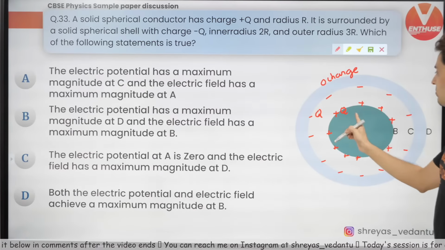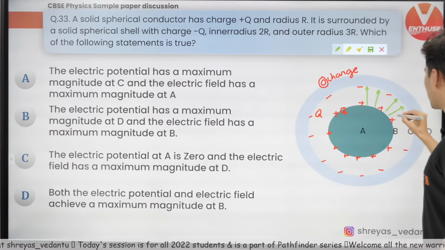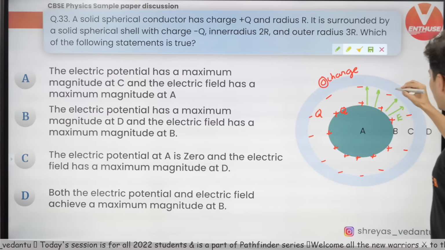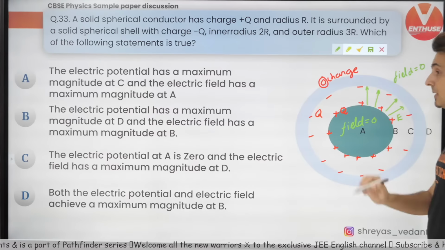This is very important. Now, the field will be only there from here to here. This is the electric field. Here the field is 0. Here also the field is 0, because this is a part of the conductor.